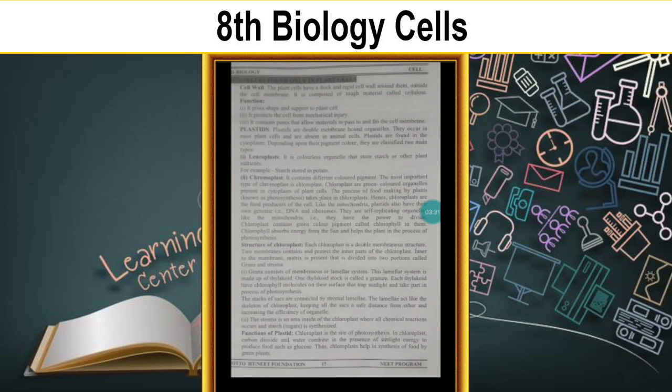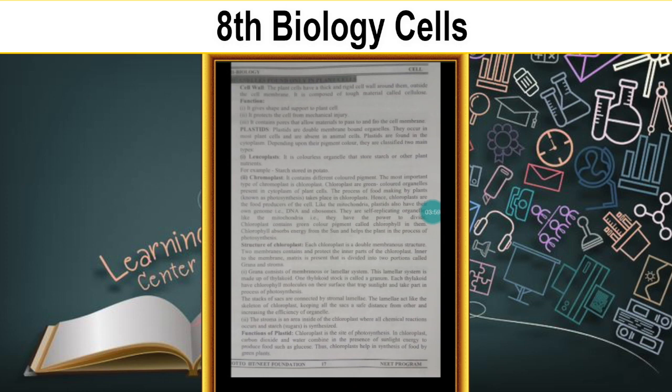So how is it rigid? Because it is made up of cellulose. Based on the cellulose, it makes the toughest coat, present outside the boundary of the cell membrane, and it is known as the cell wall. This is exclusively present in plant cells.